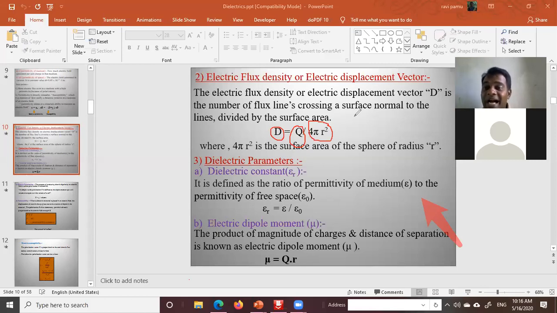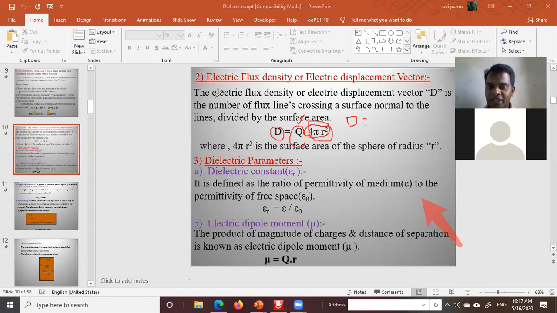Now this is the charge. Why are you talking about charge? You are discussing electric fields. So in electric fields we have to talk about charges, whether positive charge or negative charge. Therefore the displacement vector D is represented as Q, the charge per unit surface area.